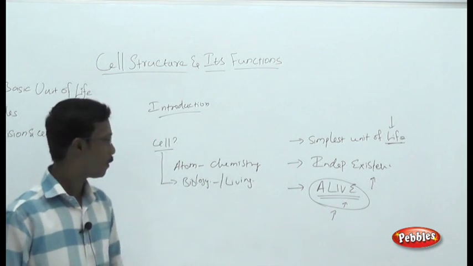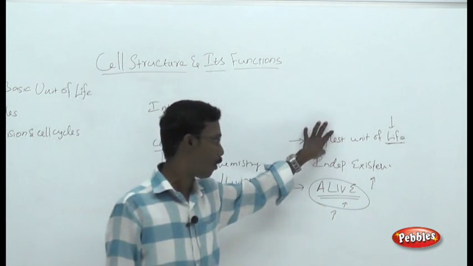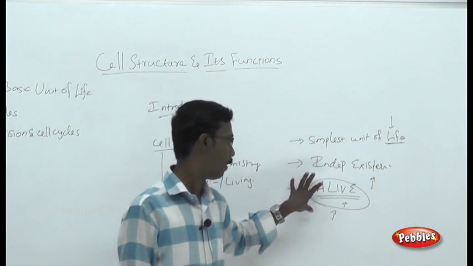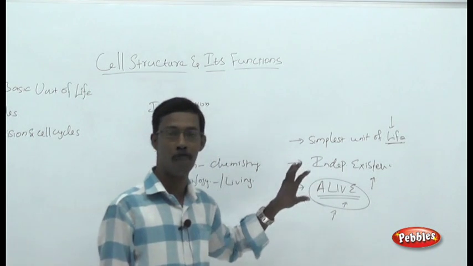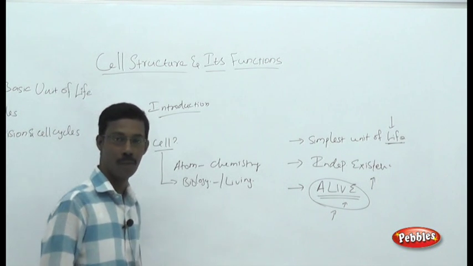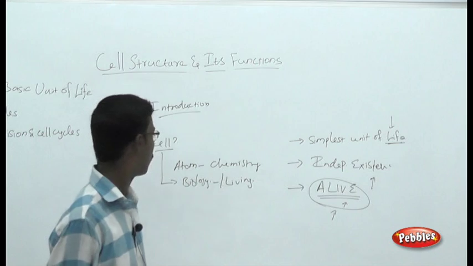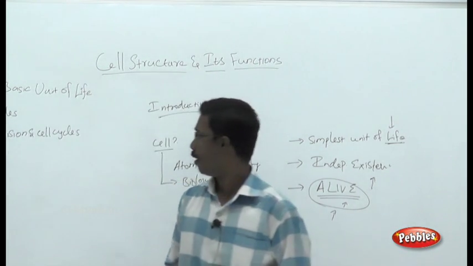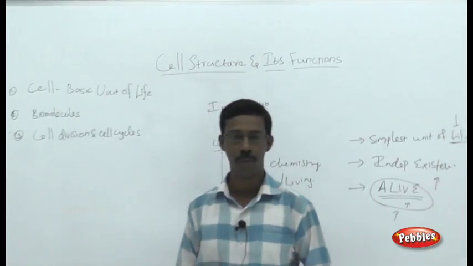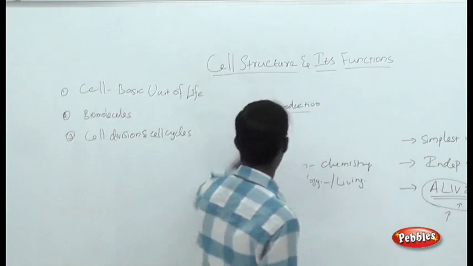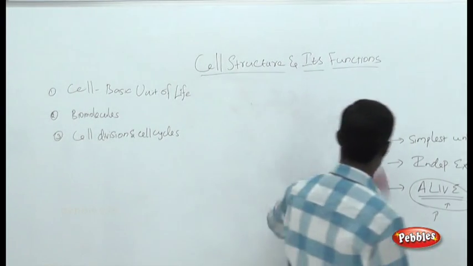So what is a cell? Cells are the simplest unit of life. They can exist independently and they are the simplest unit. They can be called alive, a living structure of any living organism. Before we enter into the detailed topics of the basic unit of life, you should know something about the cell theory. Now we are going to start with the cell theory.